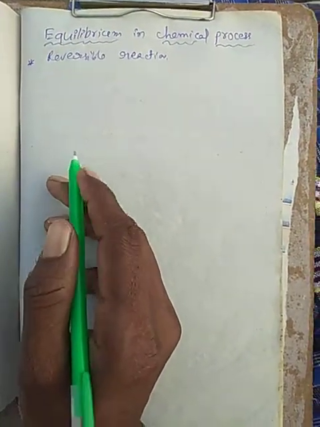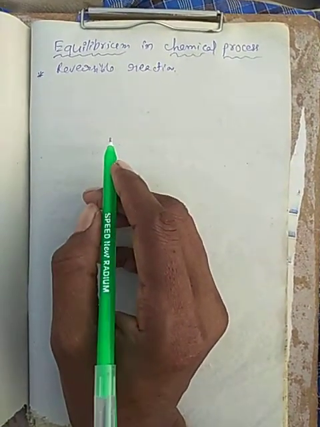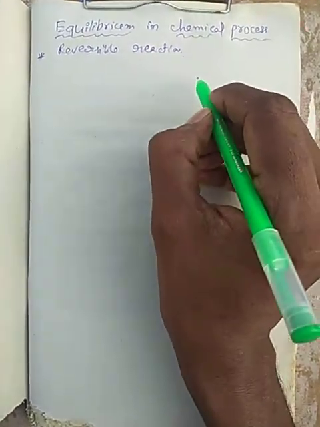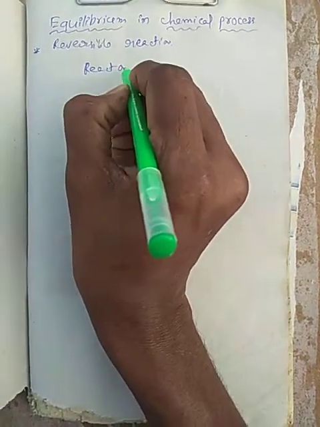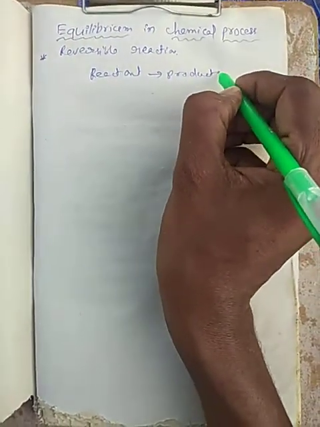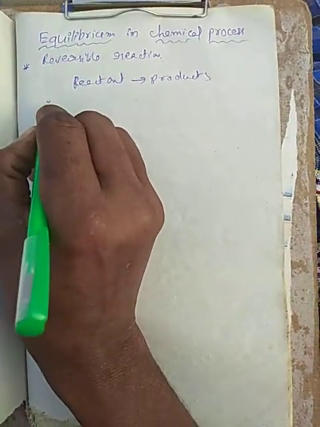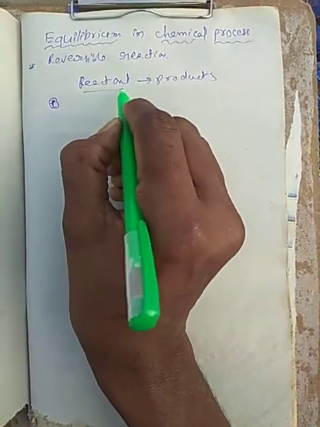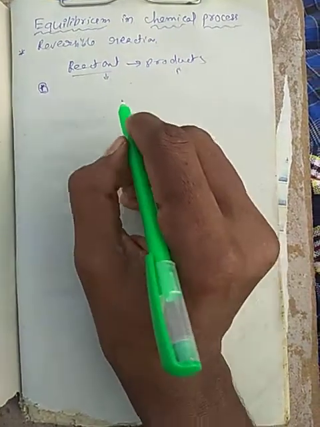Now in this one, the rate of the forward direction is always equal to the rate of the backward direction. For example, in a reaction, reactants change to products, and at first the reactant concentration always decreases and the product concentration always increases.